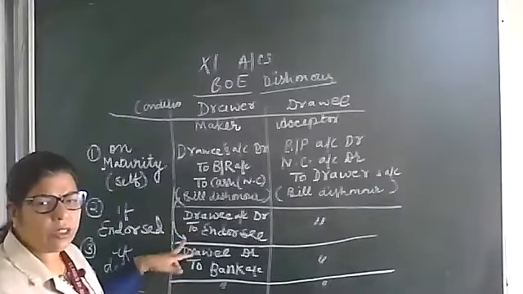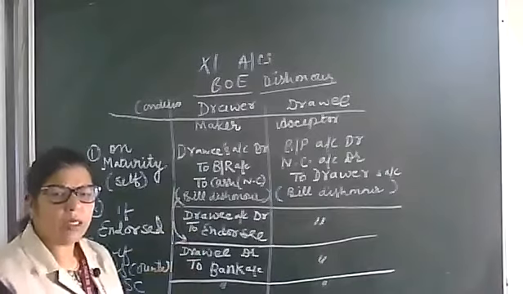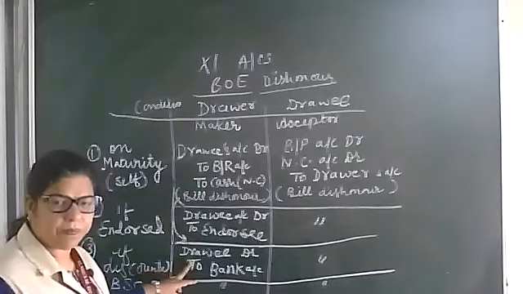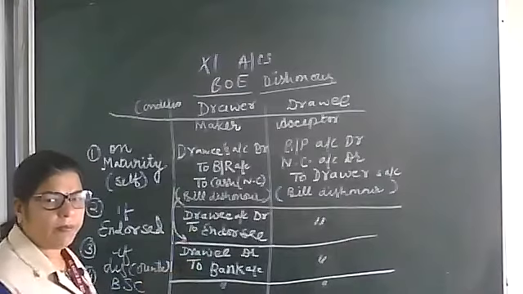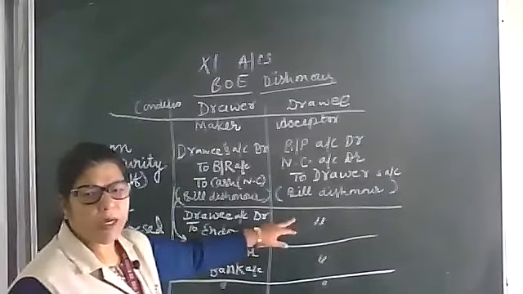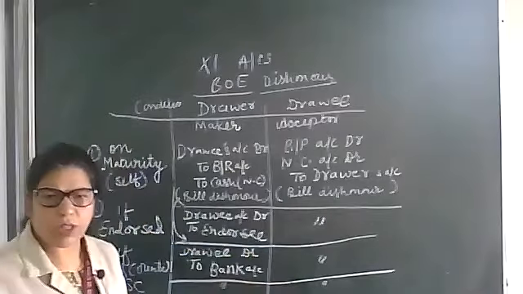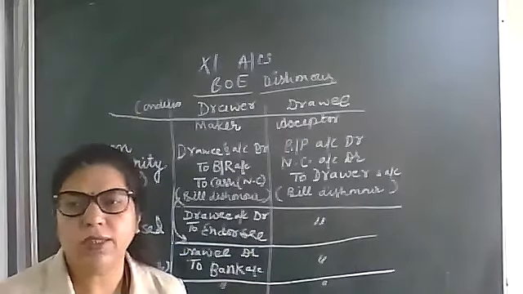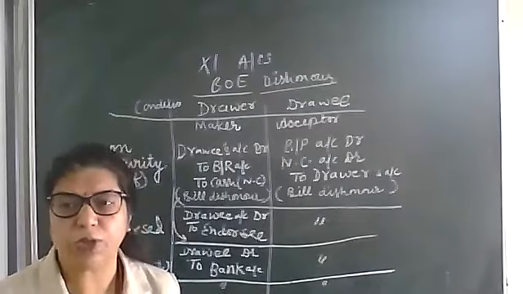If discounted, then drawee to bank because the bill is with the bank, the bank will return it. And if BSC, then the same general entry. And he will pass the same general entry in all the cases. Now I am going to tell you how to learn it. It's a very easy process to learn.